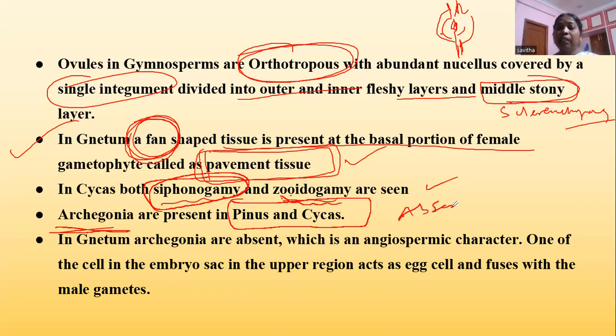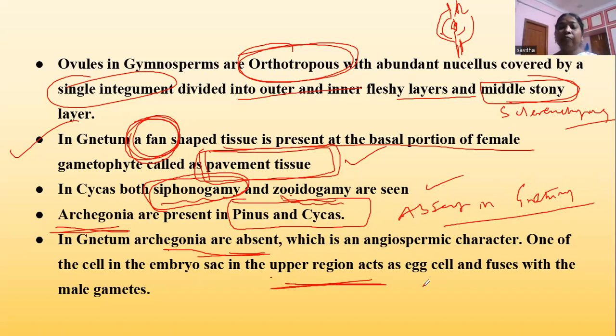In archegonia, the neck part and the egg venter are without walls. The egg is present at the venter part, and the neck is there with 1 or 2 neck cells. The venter part holds the egg where the male gametes will fuse with it.